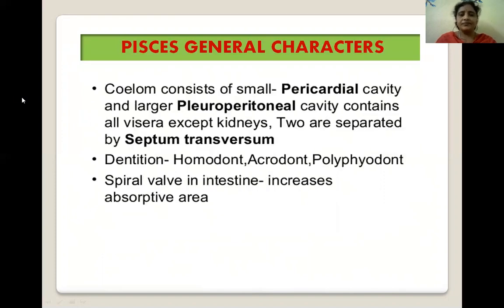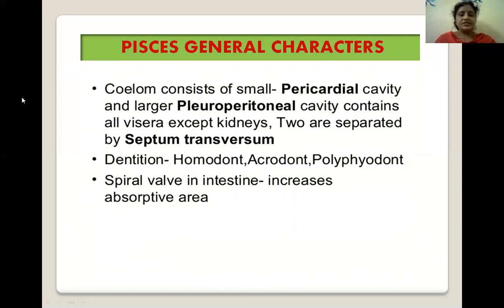Next, let us go to the coelom. The coelom consists of a small pericardial cavity and a larger pleuroperitoneal cavity, which contains the viscera except the kidneys. The two are separated by the septum transversum.